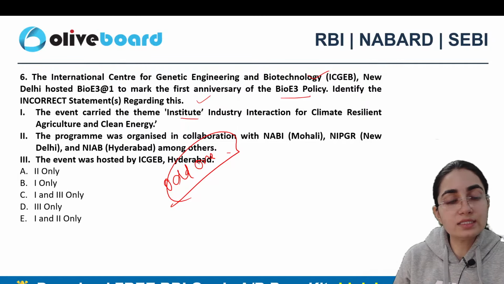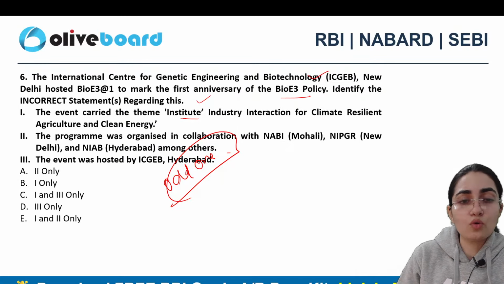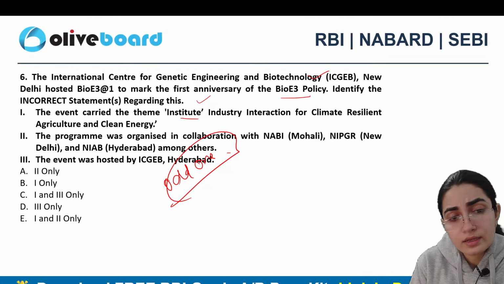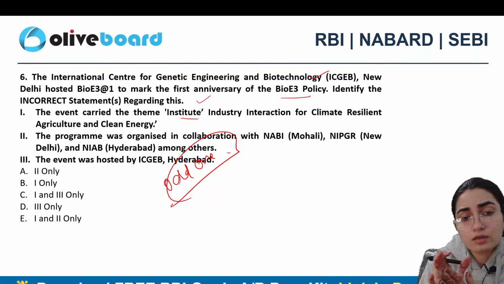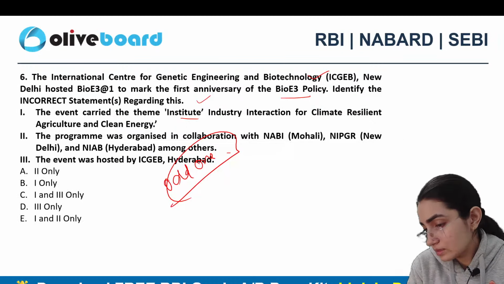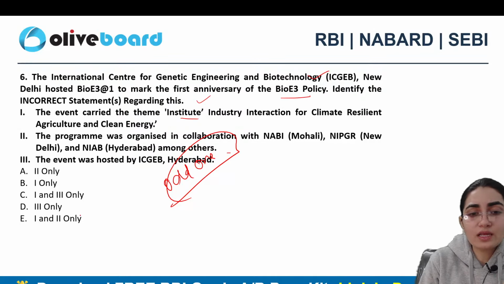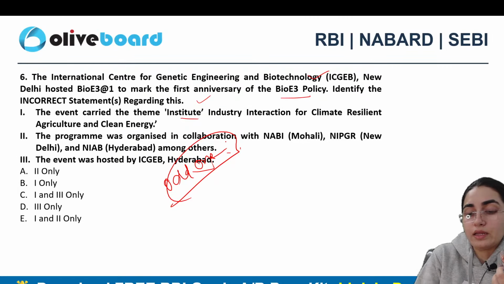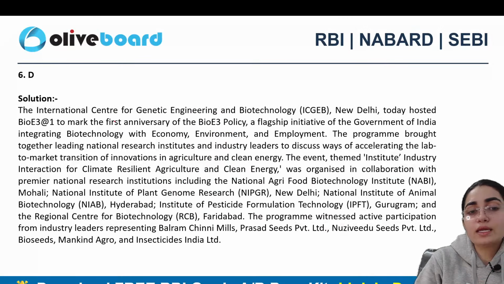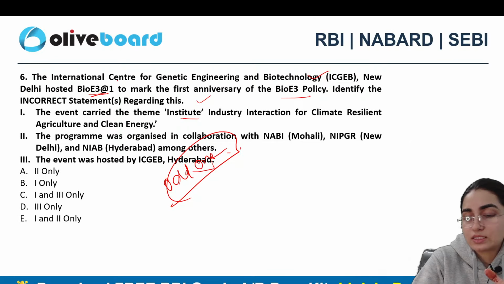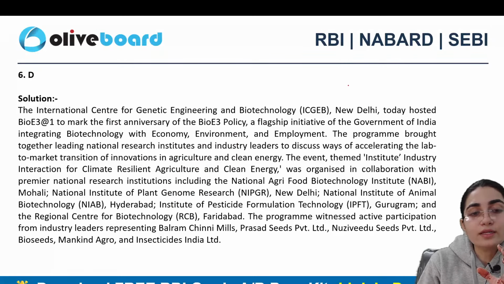Okay, C means 1 and 3 only. Okay. Anyone else? D, 3 only. Okay. Anyone else? Exactly, because this is very clear. They are clearly saying that the event was hosted in Hyderabad here, right? I have given you an explanation here as well. It happened in New Delhi. So New Delhi hosted the first anniversary of the BioE3 policy.